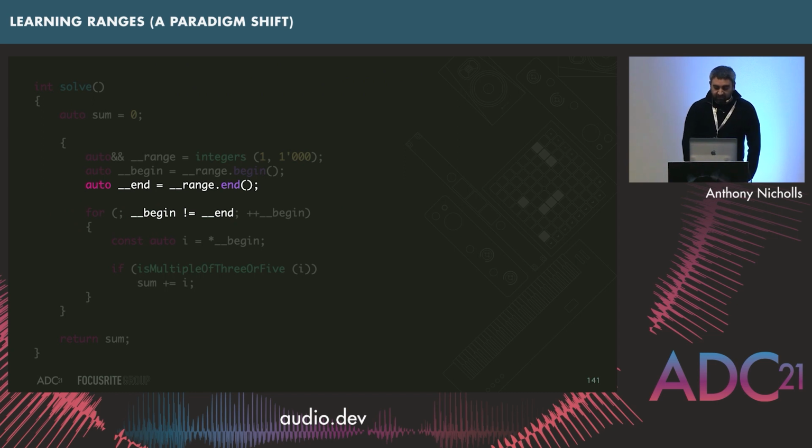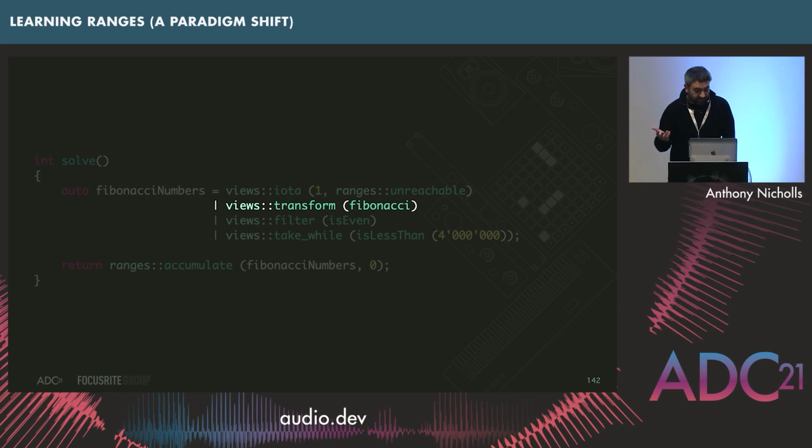I think understanding sentinel isn't super important to get using ranges, but it does give you a grasp of how these things are working. For example, if you have a sentinel, you might not be able to determine how long some particular range is without iterating through every single element within it. If you've got an actual iterator, you've got a begin and an end, and you can look at the difference between the two and say, hey, that's the length of it. If you've got a begin iterator and a sentinel, you might have to get all the way through until you hit that condition in order to figure out how long that range is. Something to watch out for, because if you're looking for the length of something, the performance might suddenly shoot up.